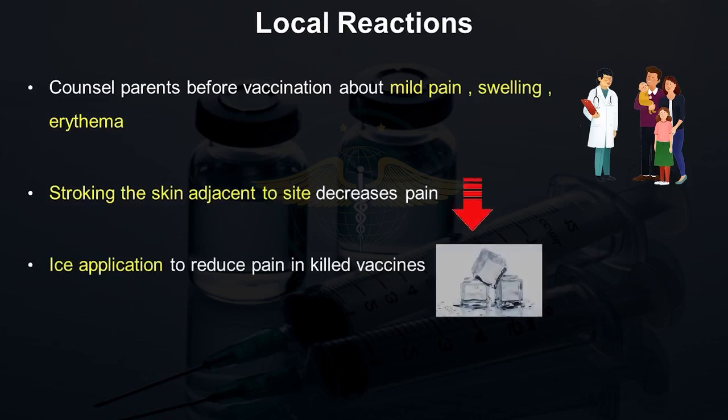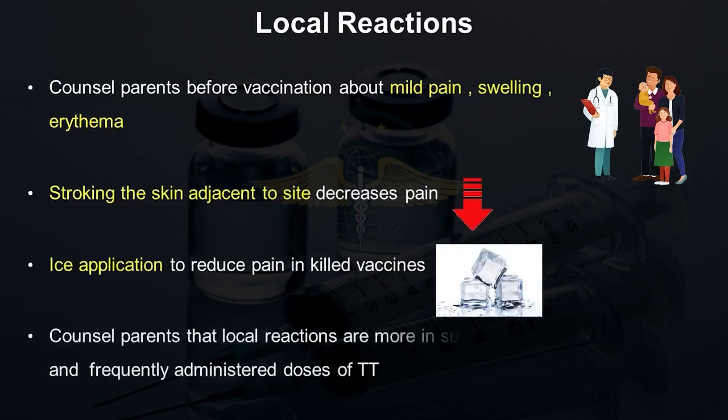Similarly, ice application at the site of injection can also reduce the pain in killed vaccines. You should counsel the parents that local reactions are more in subsequent doses and frequently administered doses of tetanus toxoid. This can help the parents be prepared beforehand for the pain and irritation of the child. This also helps increase the confidence of parents in the doctor and in immunization.